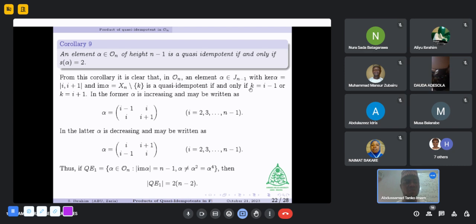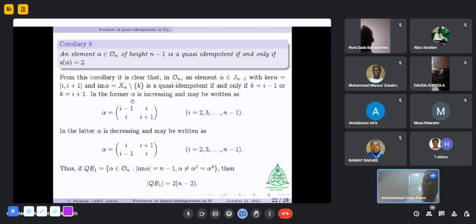In the former case, when the missing point is i minus 1, the map is an increasing quasi-idempotent, written in this form: i minus 1 to i to i plus 1. i minus 1 is called the lower entry, i is called the middle entry, and i plus 1 is called the upper entry of the map, where i runs from 2 to n minus 1.